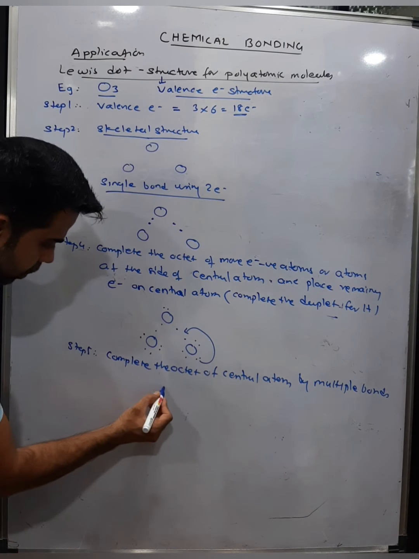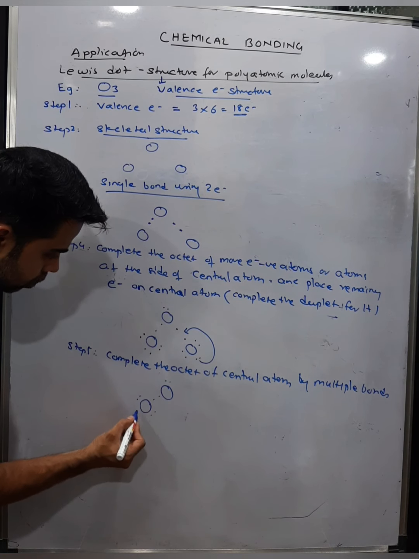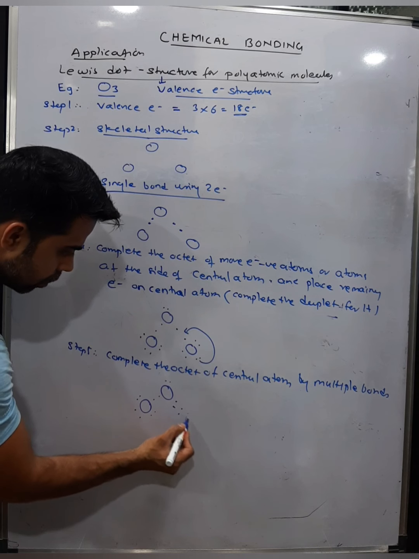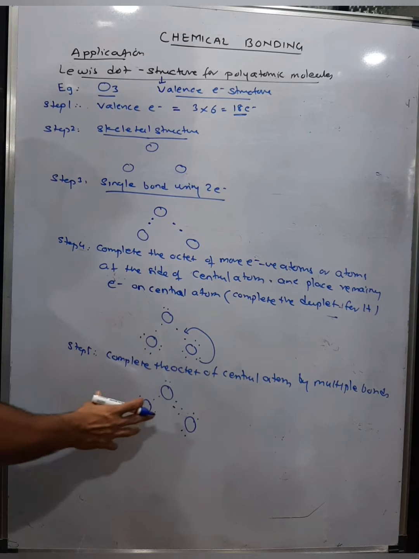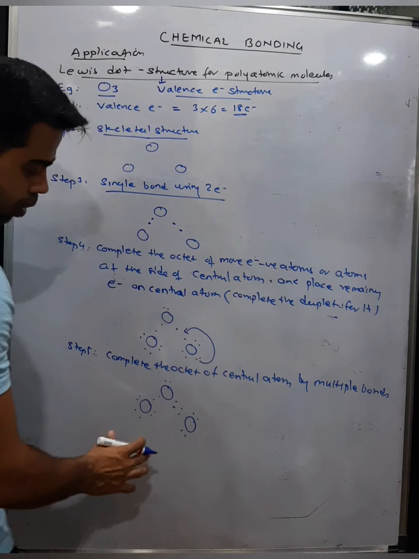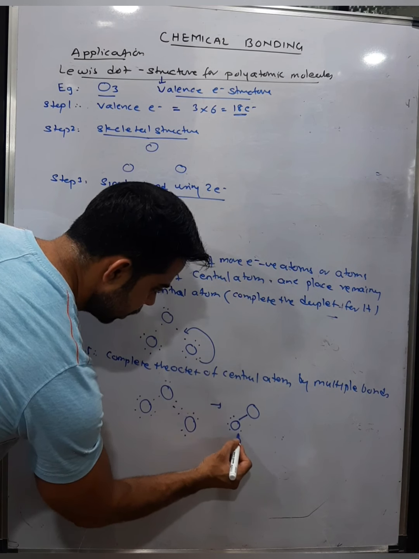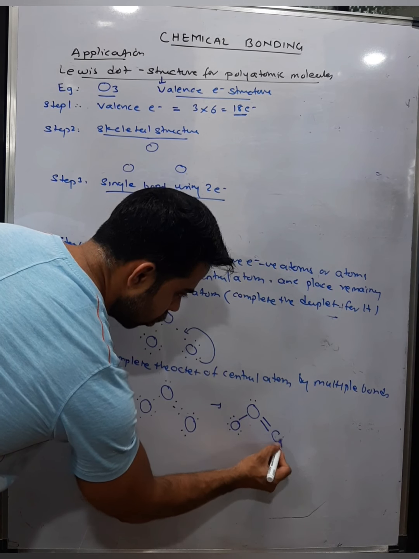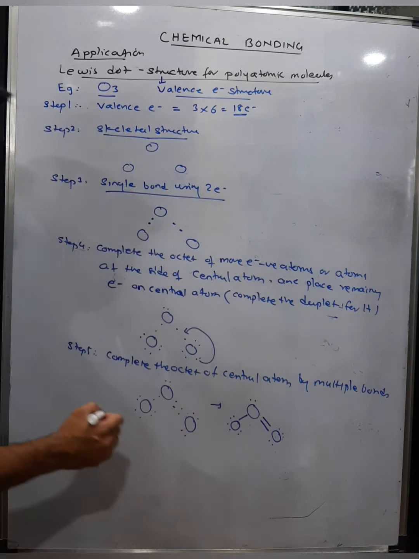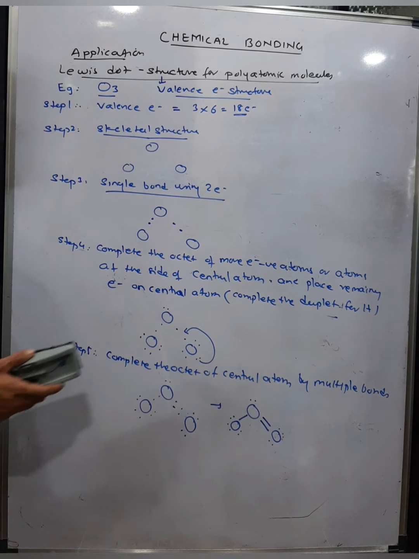So now the structure becomes O, single bond O, double bond O with 2 lone pairs. And now this entire structure is the Lewis structure for ozone. So it can be written as O, single bond O, 3 lone pairs of electrons, 2 lone pairs of electrons in the central one, and double bond O with 2 lone pairs on the third oxygen. Okay, so these are the rules we need to follow. Let's take some more examples for it.